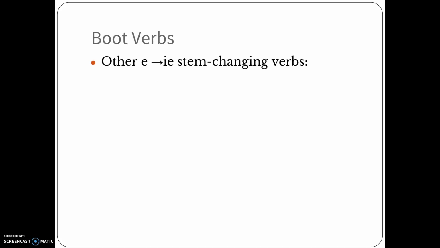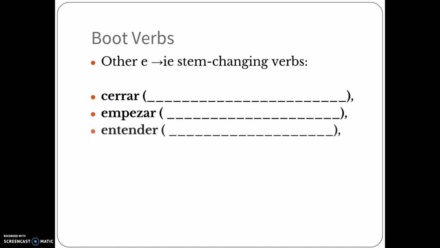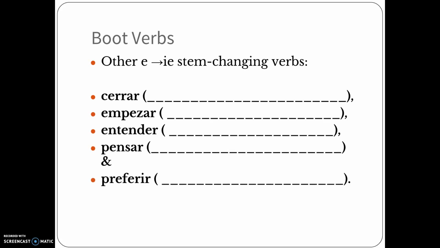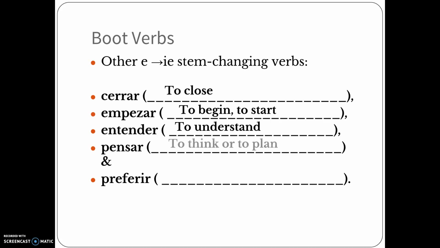So there are other stem changing boot verbs. Okay. Alright, so there are other verbs that go from E to IE when they stem change. We have cerrar, empezar, entender, pensar, and preferir. Alright, so cerrar is to close, empezar is to begin or to start, entender is to understand, pensar is to think or to plan, and preferir is to prefer. Okay, so these are my other verbs that are stem changers.